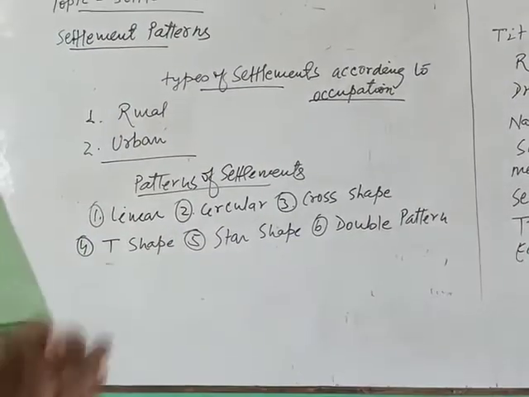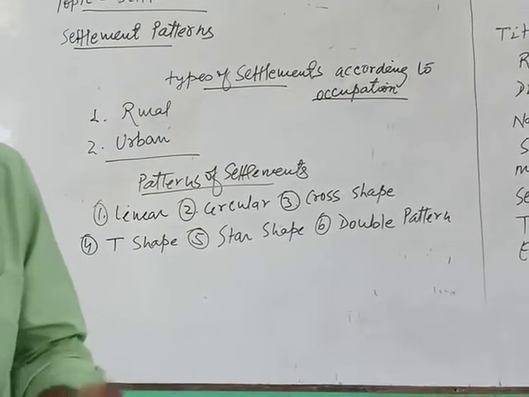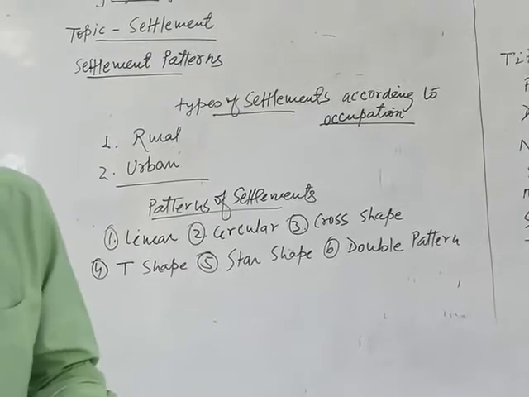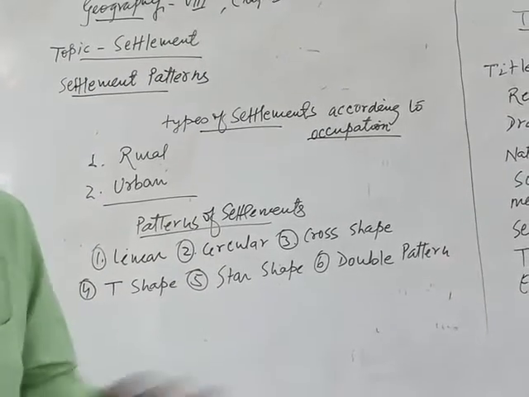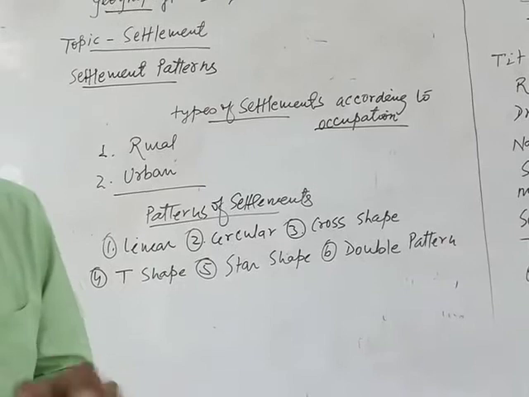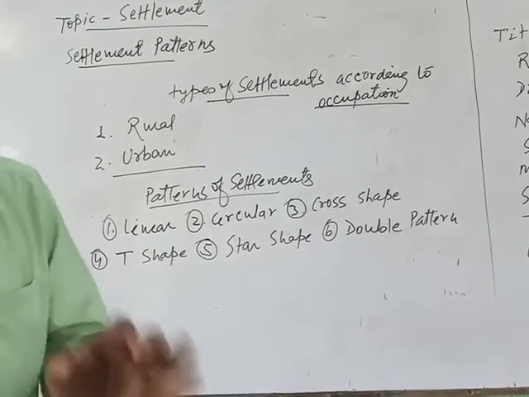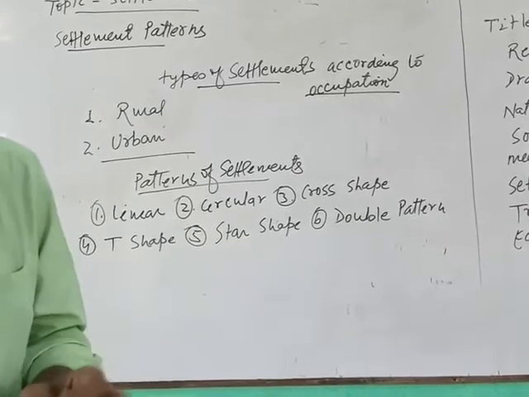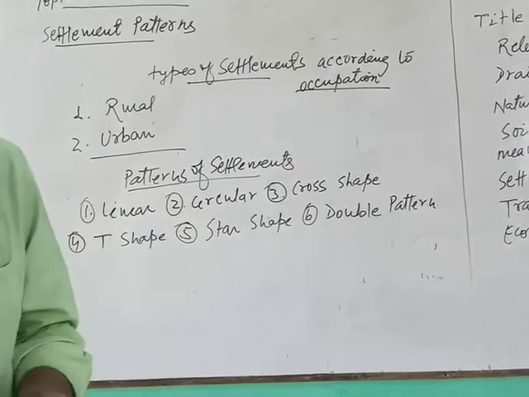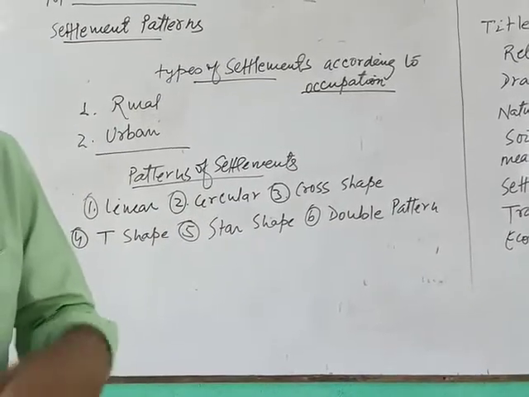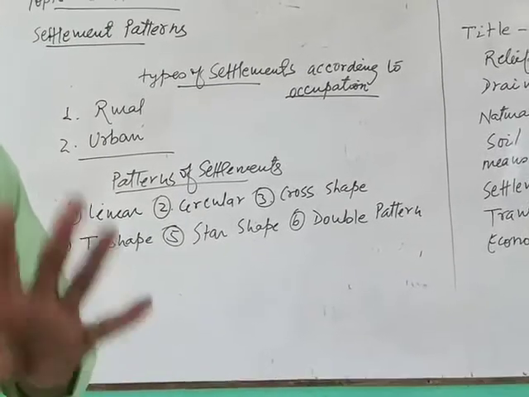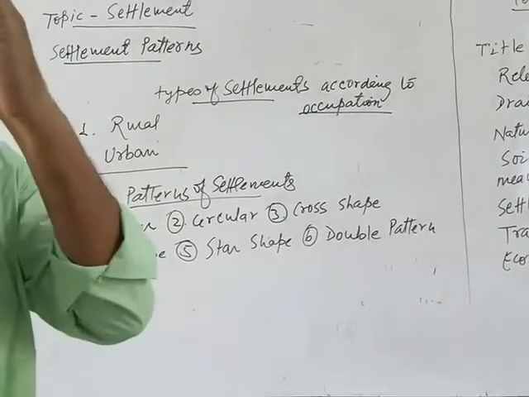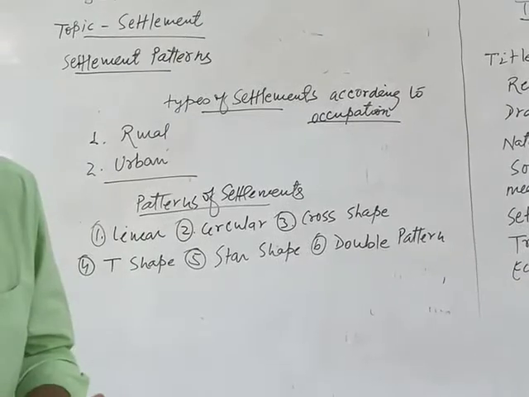Rural settlement is the area where people are engaged in agricultural activities, rural activities like farming, cattle rearing, animal husbandry, poultry farming, fisheries, lumbering, forestry, mining. All these activities are done in a region, and that region is called a rural region or rural settlement area.